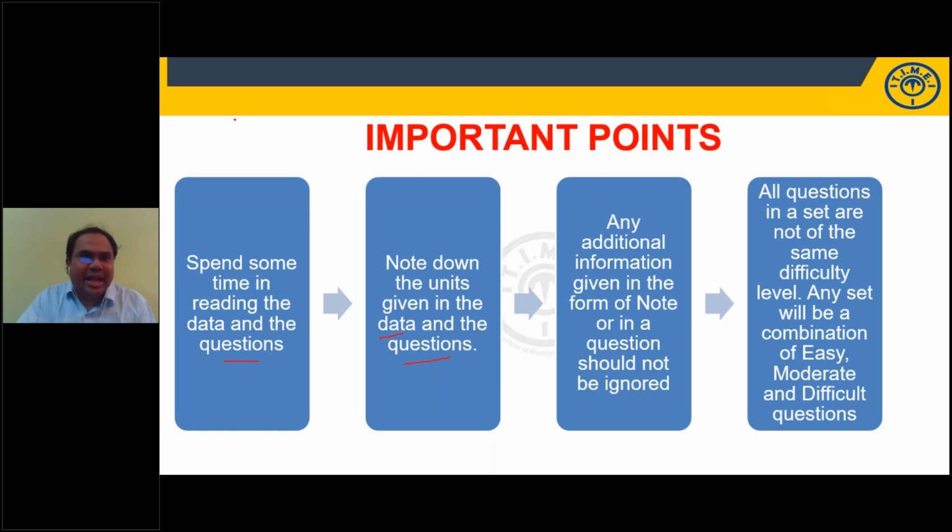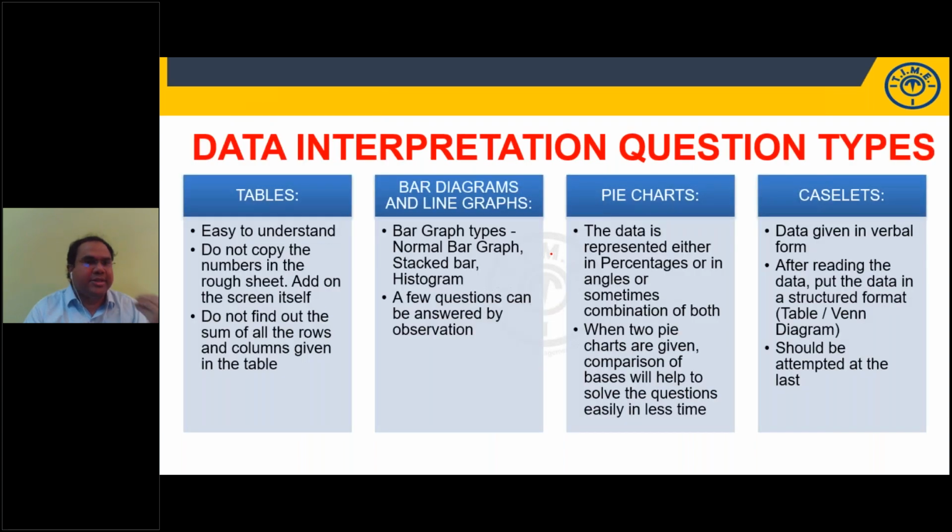Sometimes, apart from the data given in the table or pie chart, outside it will give you a note or a star mark with some additional information. Based on this additional information, there might be 1 or 2 questions, or sometimes, if you miss this additional information, all 5 questions might go wrong. Then, as I told you earlier, all questions will not be of the same difficulty level. There will be easy, moderate and difficult questions, students. So identify easy questions and solve them in your first round.